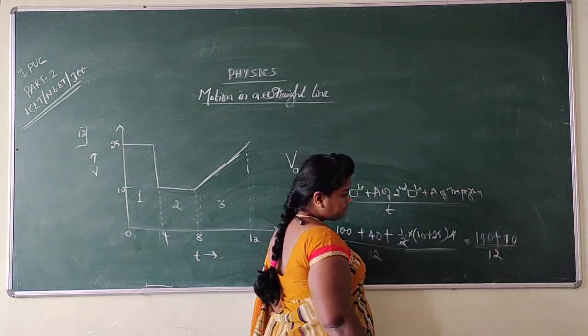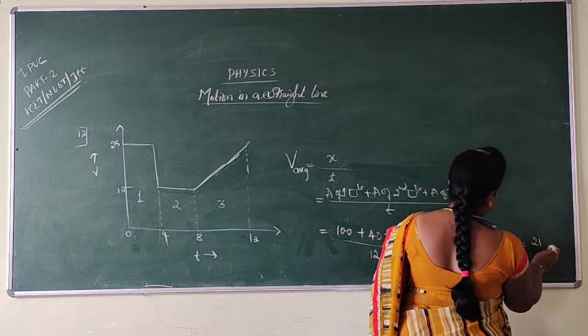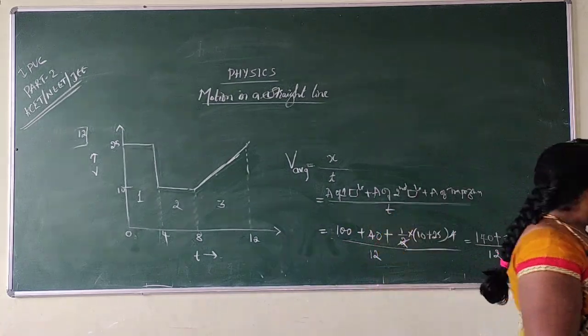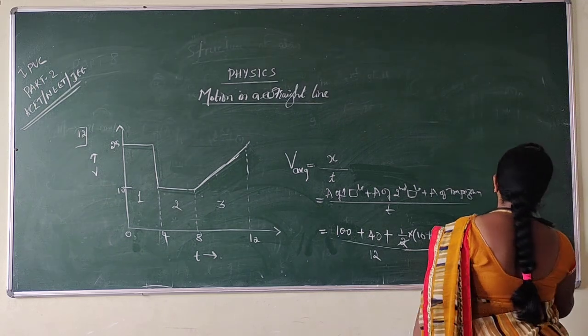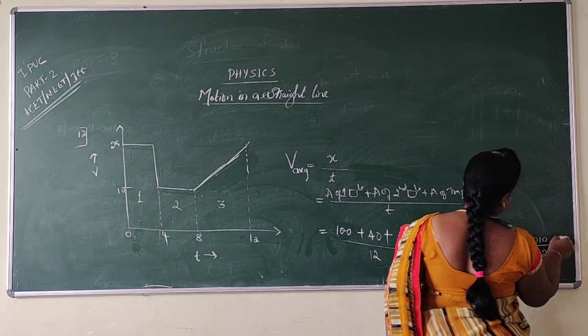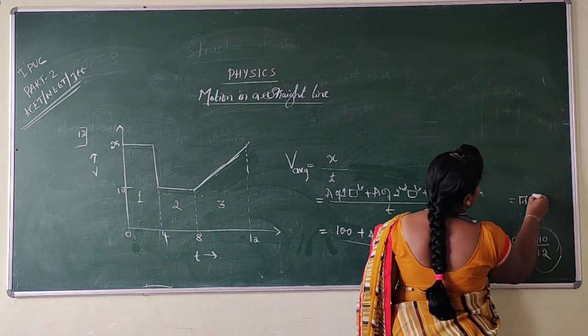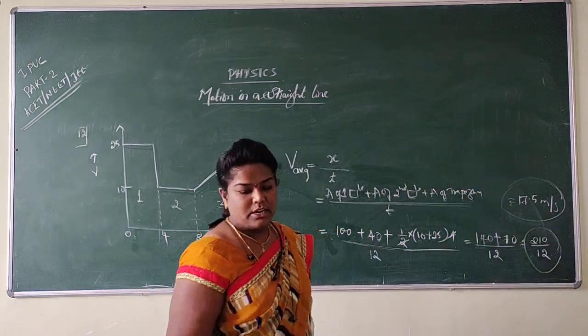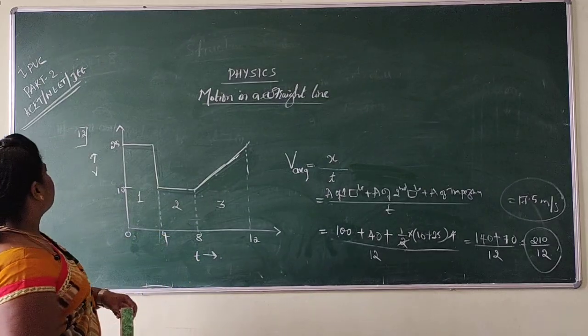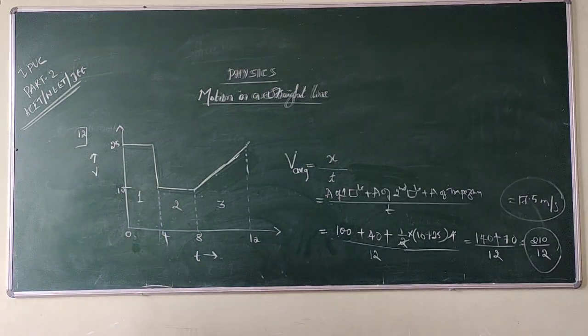So finally we got 140 plus 70 divided by 12. The total value is 210 divided by 12. If you solve this, you will get 17.5 meter per second as the average velocity. So we solved from question number 6 to question number 12.